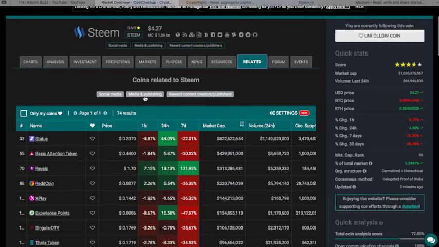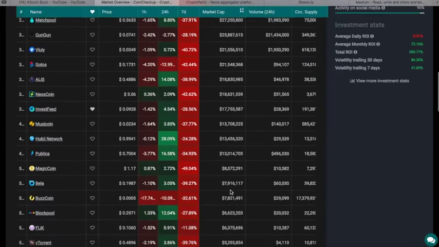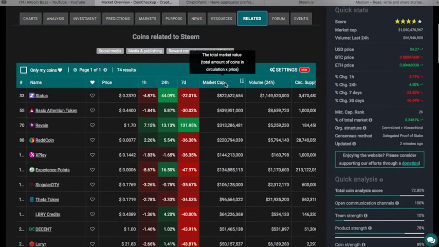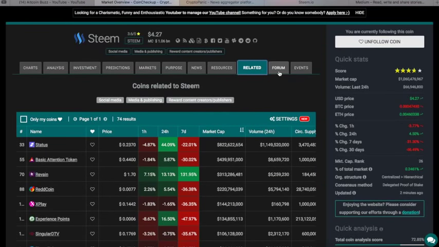Social media, media and publishing, reward content creators and publishers. So that's the categories they're related to. And you can see all the other ones in that sector. Again, toggle this. You can find out how this ranks according to all these. Change it around. Research it up. Find out what the best one is.